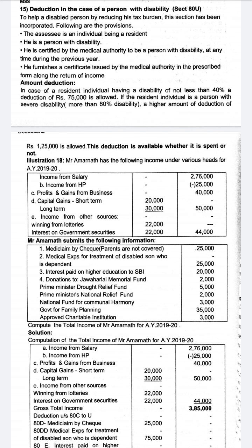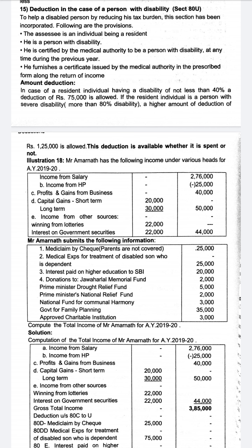What are the provisions? The assessee is an individual being a resident. He is a person with disability. He is certified by the medical authority to be a person with disability at any time during the previous year. He furnishes a certificate issued by the medical authority in prescribed form along with the return of income. So if he is a person with disability and he gives the proof of his disability, he can claim deduction. What is the amount of deduction? In case of a resident individual having a disability of 40% or more, 75,000 deduction is allowed, and if he is a person with severe disability of more than 80%, he is eligible to get 1,25,000.